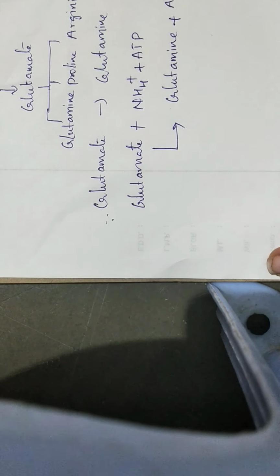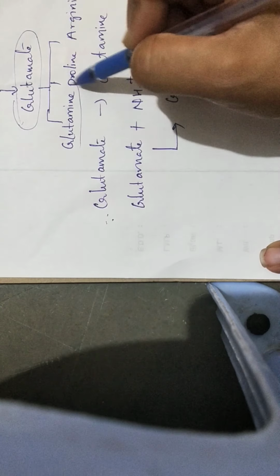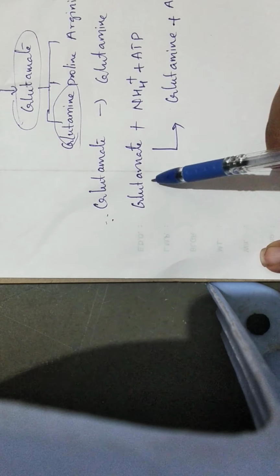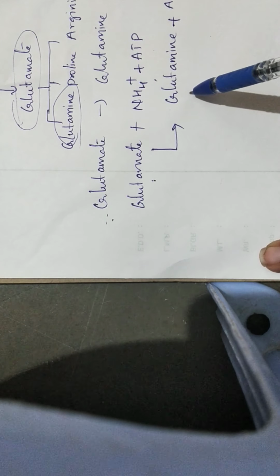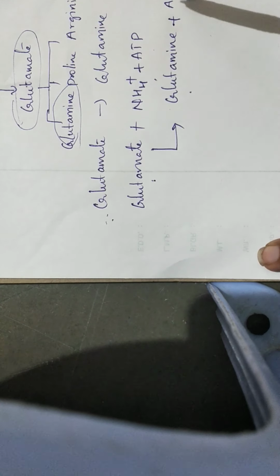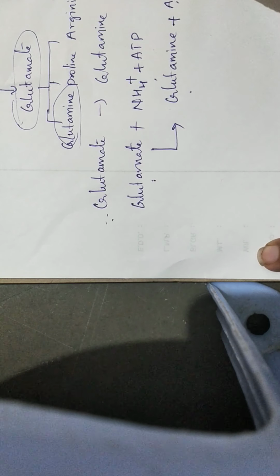So this is the reaction from which glutamate is converted. So from glutamate we got glutamine. Glutamate plus NH4 plus ammonium plus ATP gives glutamine plus ADP plus P. ATP is equal to ADP plus P, plus ammonia is eliminated and one hydrogen.